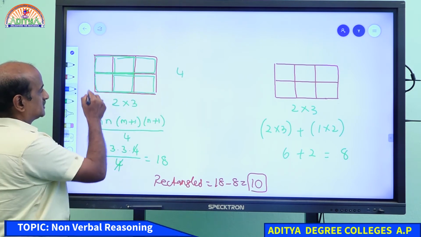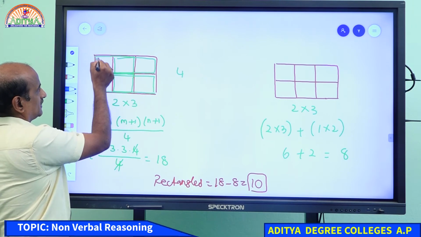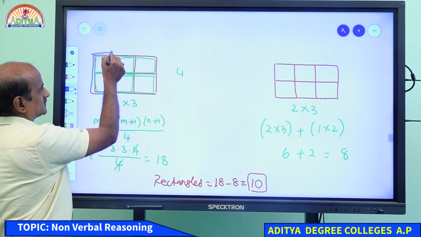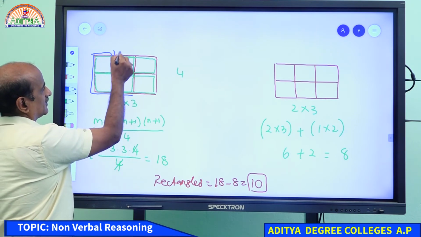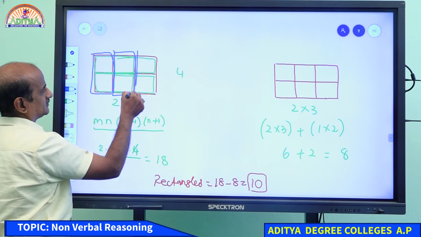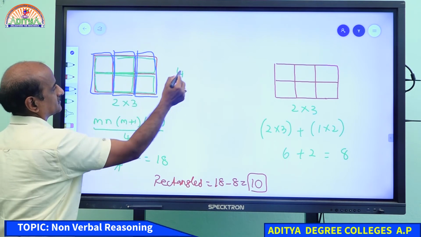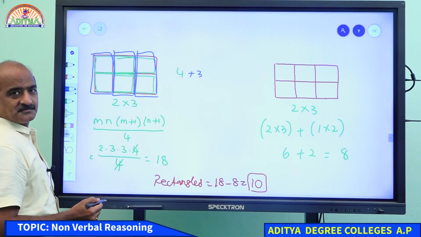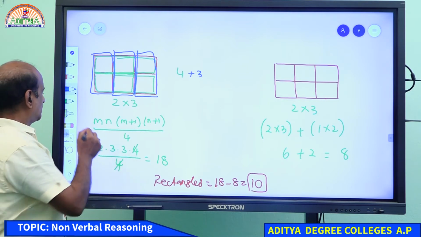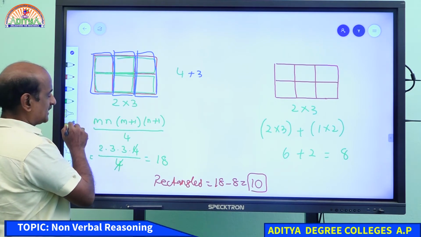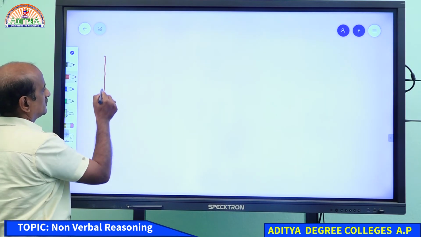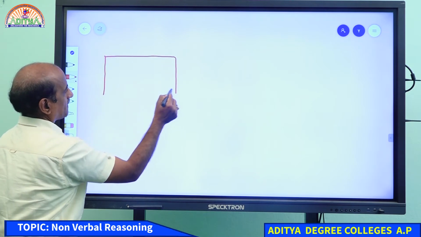Come on, here we go. Let me demonstrate those 10 rectangles. Rectangle number 1, of course, 2 and 3. Therefore 3. I hope you understand this. Should I explain you in detail? No problem. I have to explain you the 10 rectangles. Let me show you those 10 rectangles in detail.